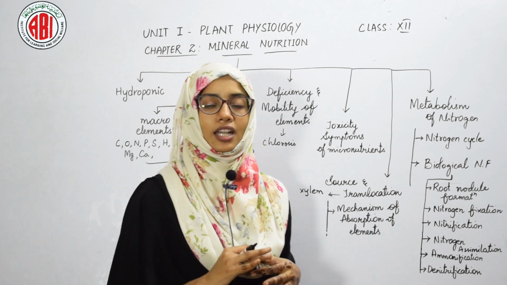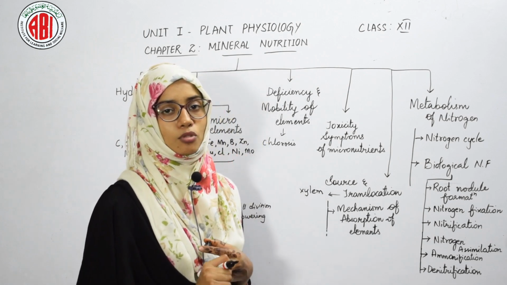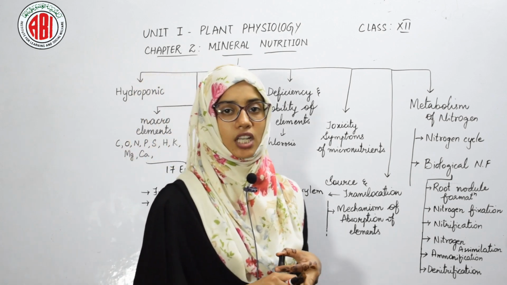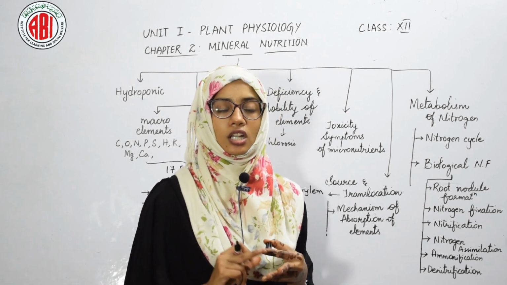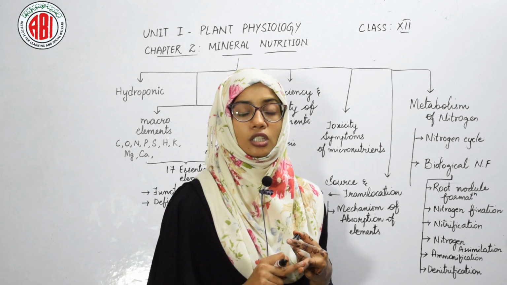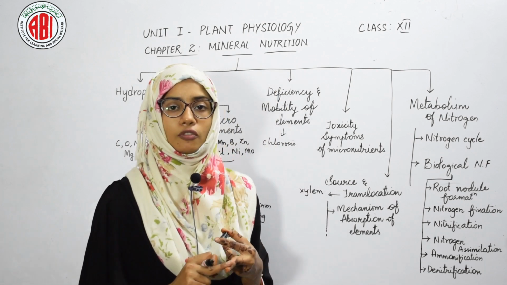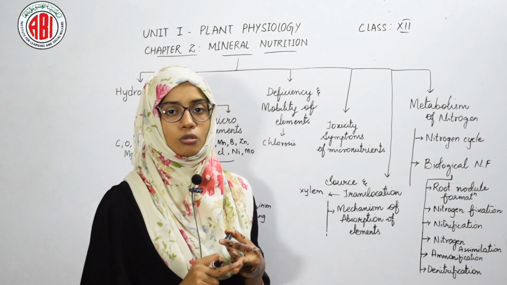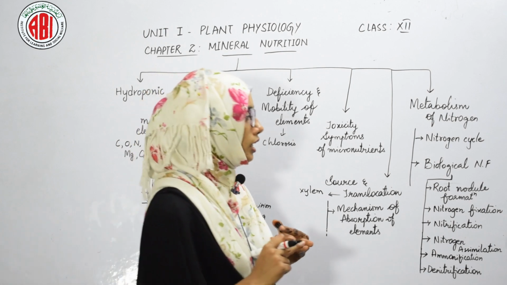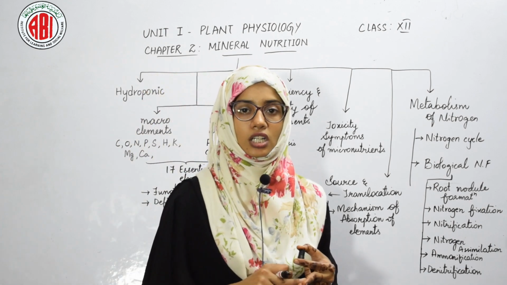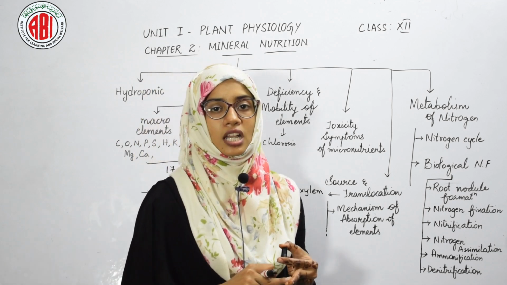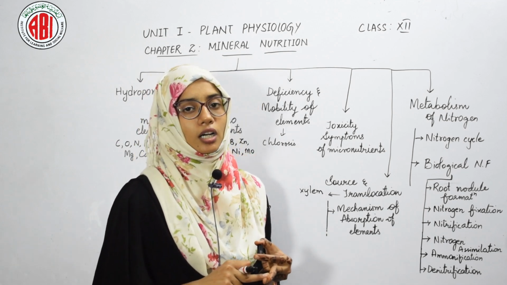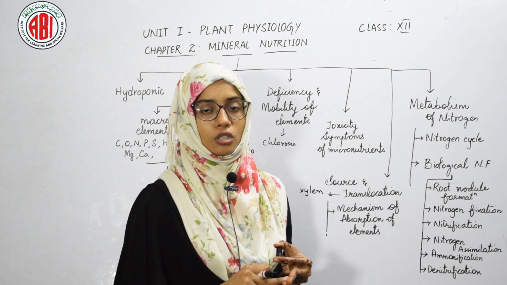Nitrogen can be fixed by 3 types of fixation: atmospheric fixation, industrial fixation and biological nitrogen fixation. In atmospheric fixation, the UV rays of light help to convert molecular nitrogen into usable forms, and in industrial nitrogen fixation, certain chemical reactions taking place in industries help in the conversion of molecular nitrogen into usable forms.